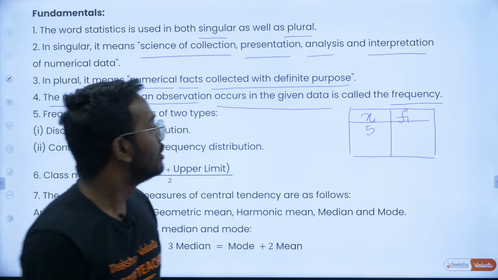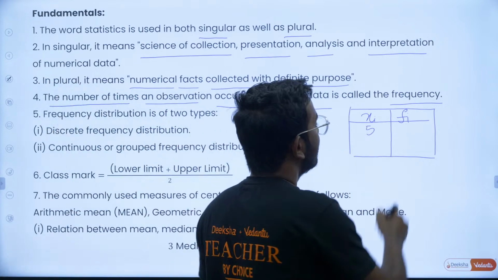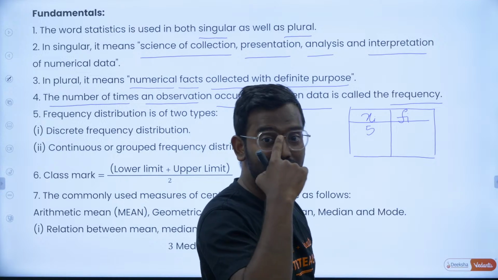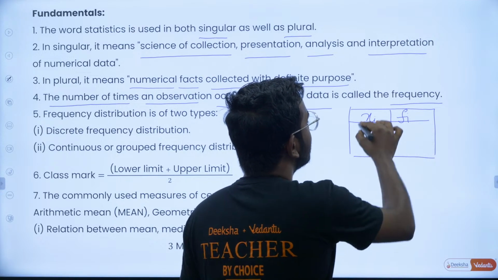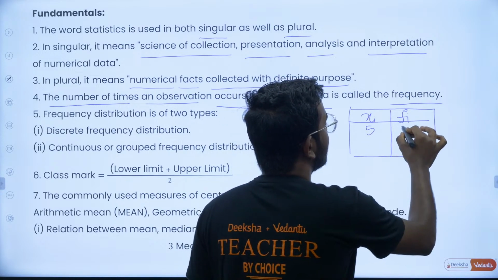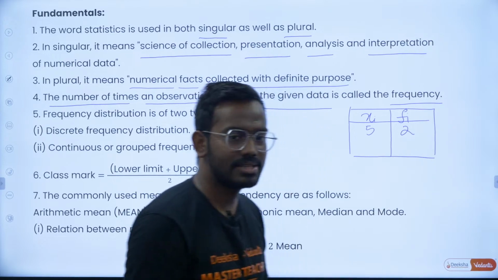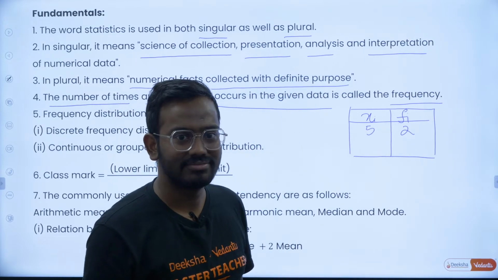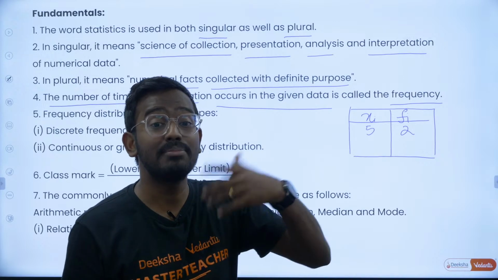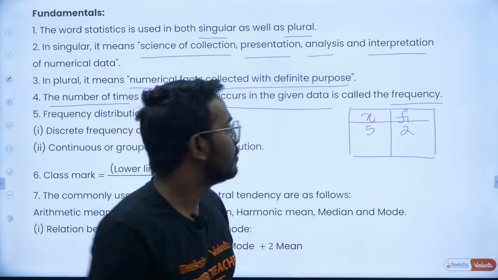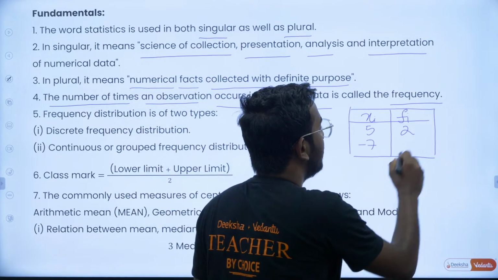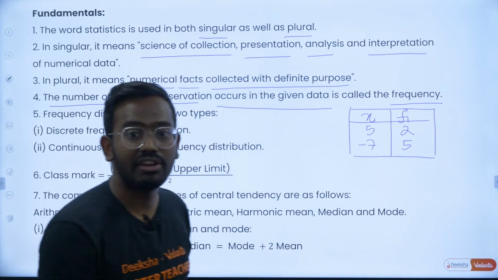Very good. So you have 5 as an entry. fi is basically how many times it has been repeated, that is xi, fi. Say fi is, for example, 2. What do you mean by this? Your 5 got repeated twice, that is the frequency, how many times it has been repeated in the given data. For example, if you have -7 repeated 5 times, this is what the frequency means.